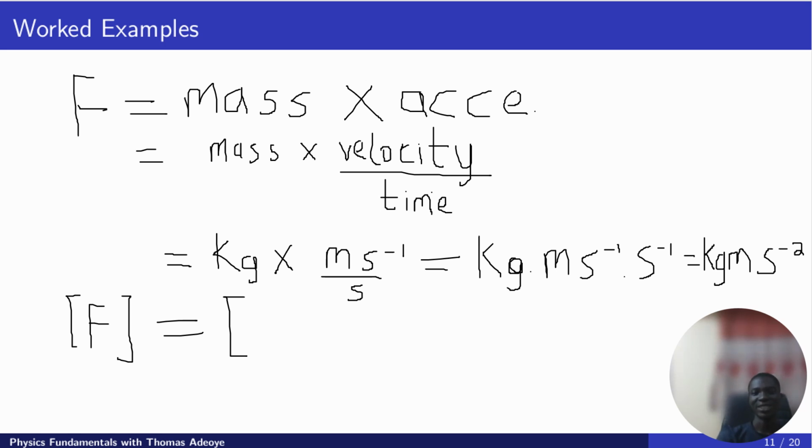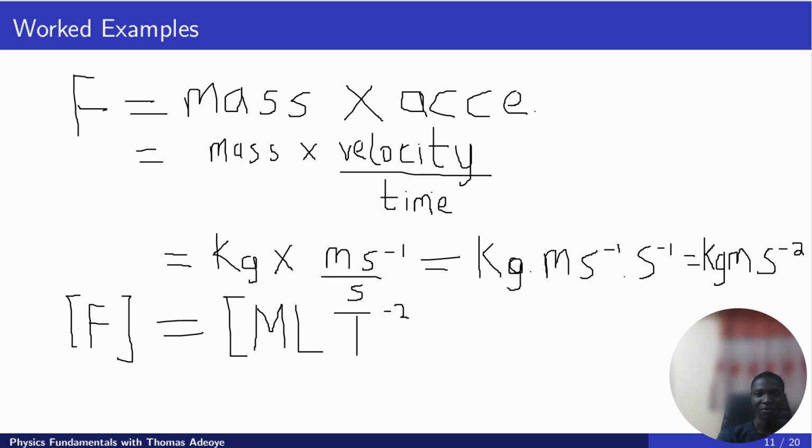Now to write the dimension: kilogram is the unit of mass and the dimension of mass is capital M. Meter is the unit of length and the dimension is capital L. Seconds is the unit of time and the dimension is capital T. So we have MLT raised to power minus 2.